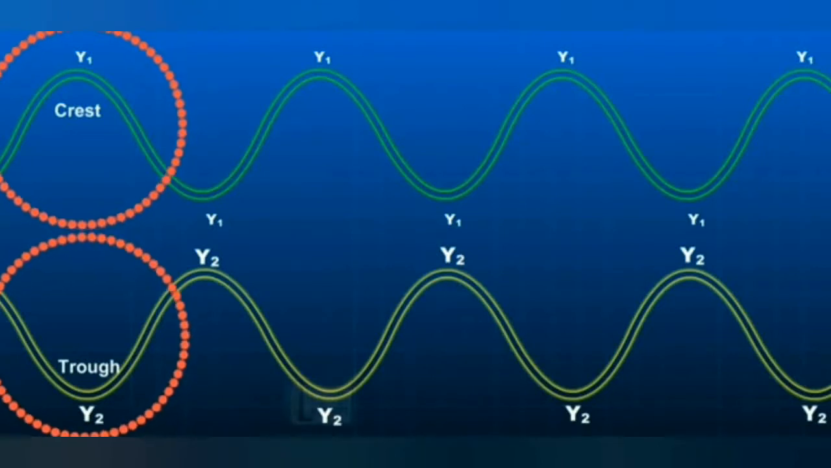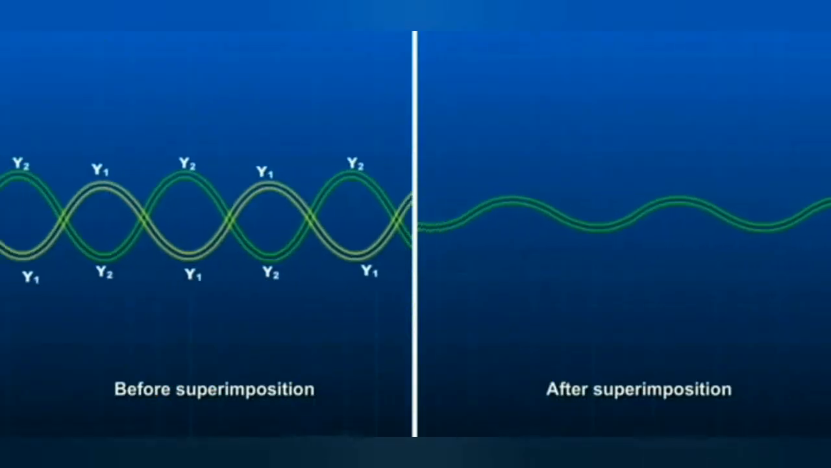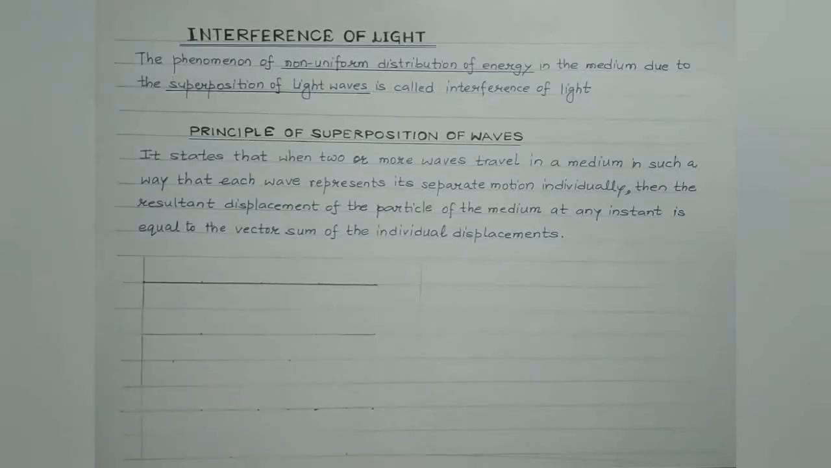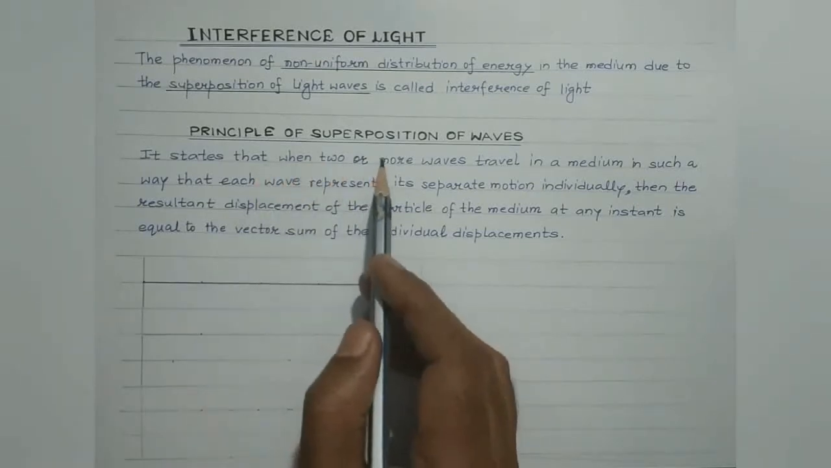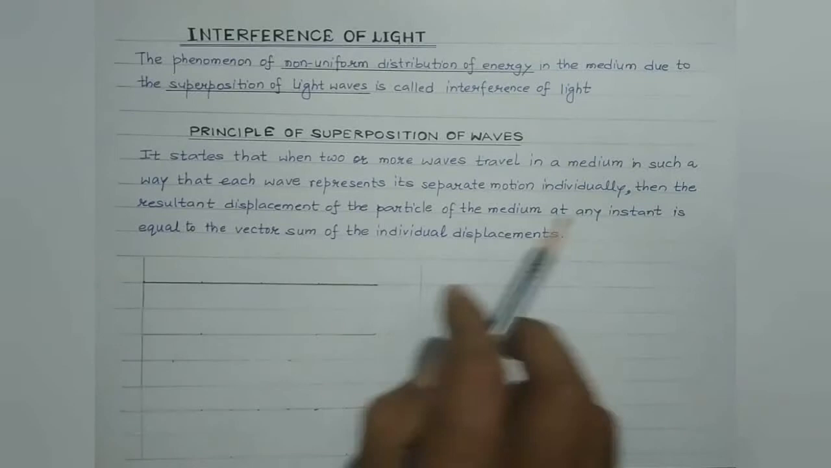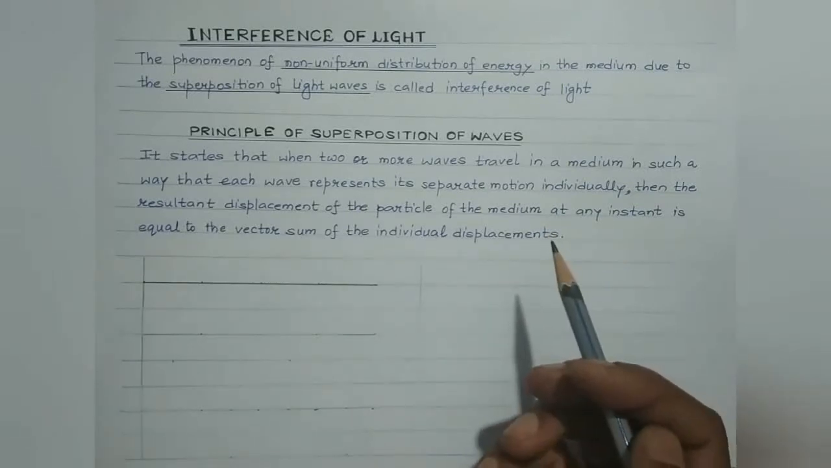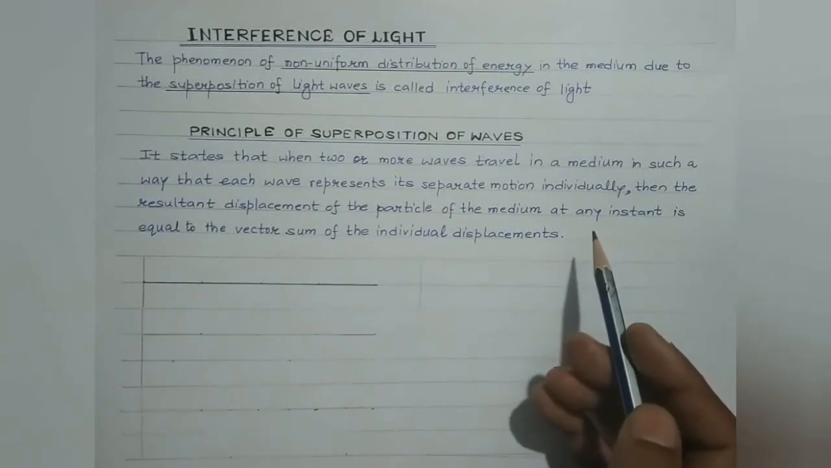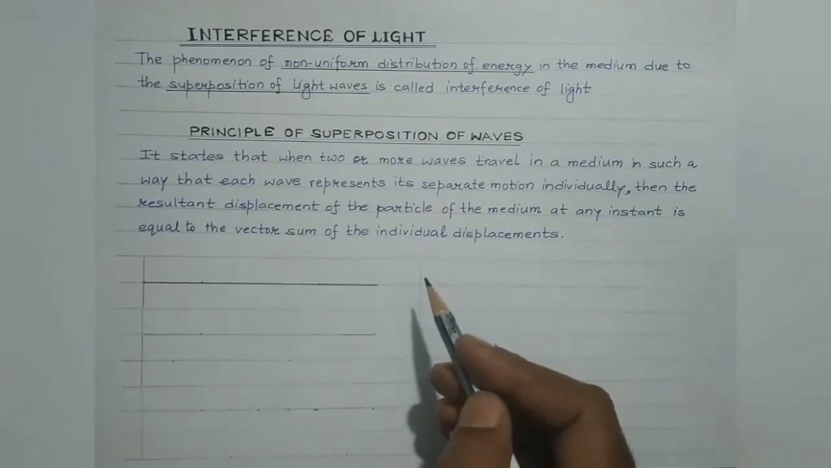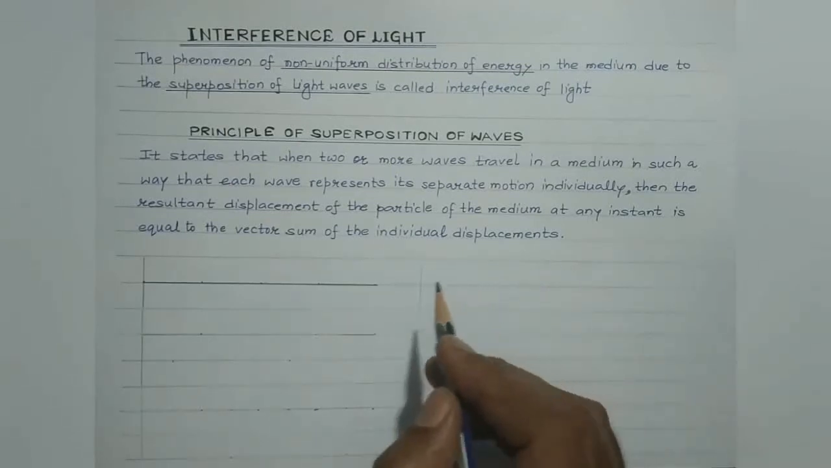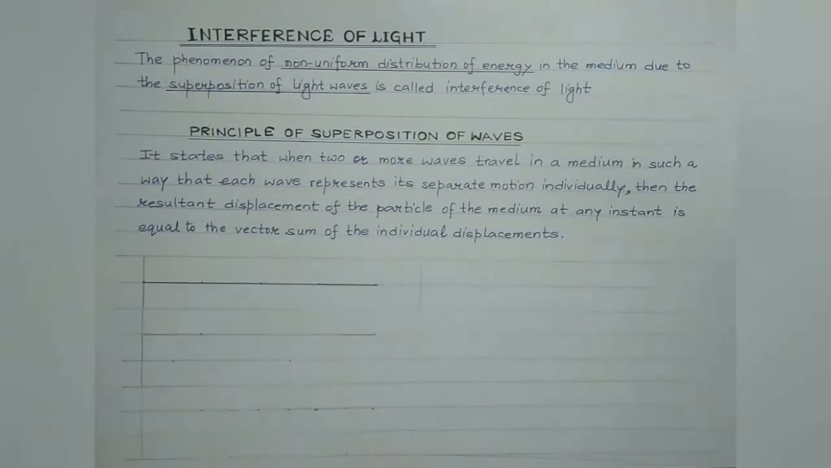While on the other hand, when crest of one wave falls on the trough of other, then it results into destructive superposition where the amplitude and intensity is minimum. Friends, what we have discussed is the principle of superposition of waves, which states that when two or more waves travel in a medium in such a way that each wave represents its separate motion individually, then the resultant displacement of the particle of the medium at a given time is equal to the vector sum of the individual displacements, right?